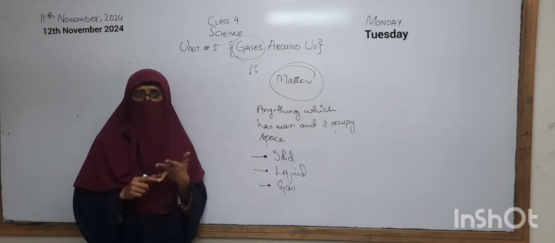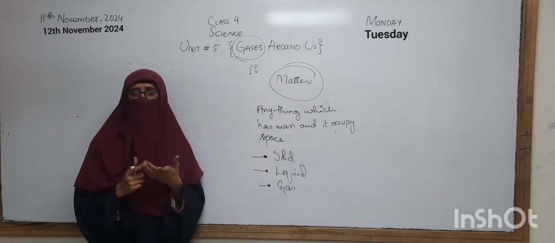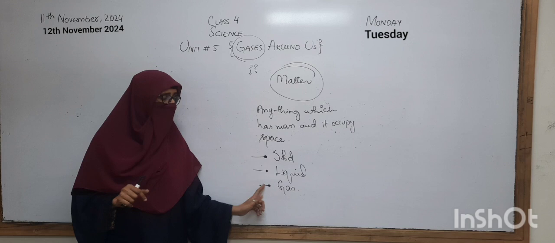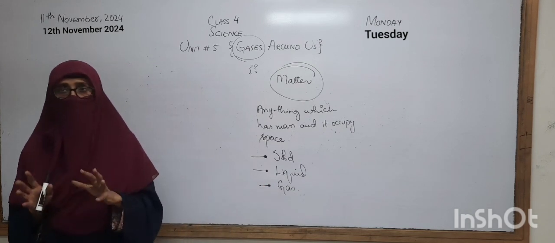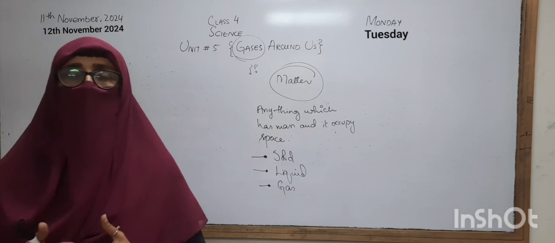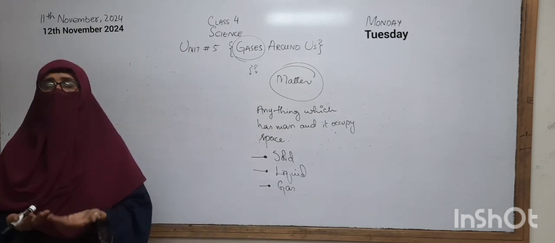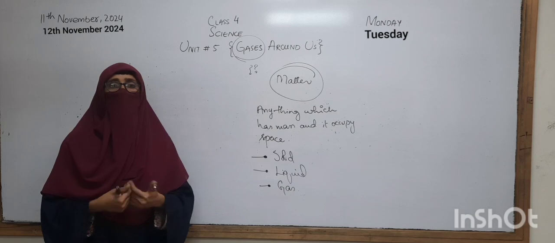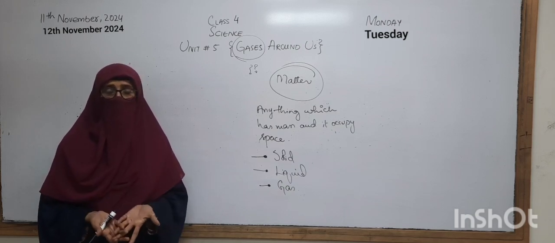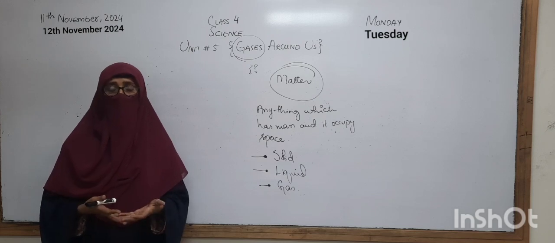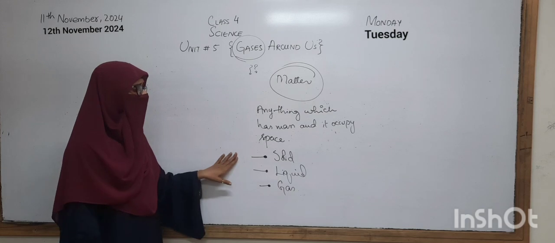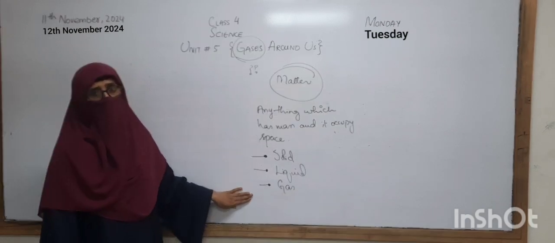We have blood, we have saliva, we have urine in our body. All are liquids. And if we talk about gases, there are also gases in our body that move in and out of our body. When we inhale the air, the oxygen enters into our body, and when we exhale, the carbon dioxide is removed from our body. Okay. So we are a mixture of solid, liquid and gas.